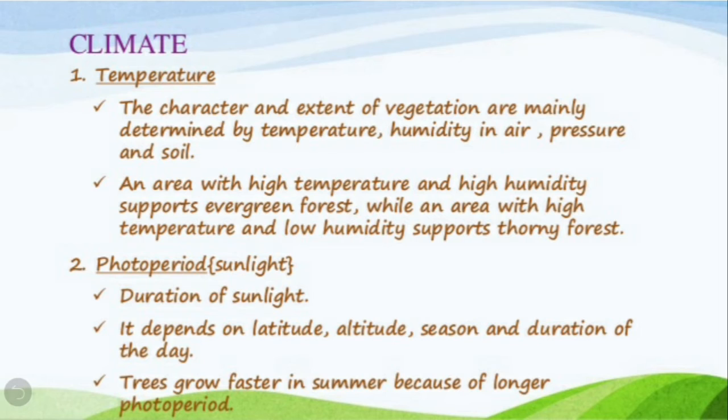Duration of sunlight also affects the vegetation, and this duration of sunlight depends on latitude, altitude, season and duration of the day. Trees grow faster in summer because of longer photoperiod. So, trees grow faster in the summer season because they get sunshine for a longer period of time.